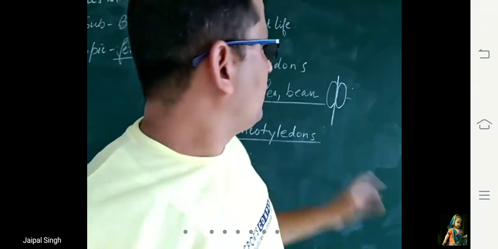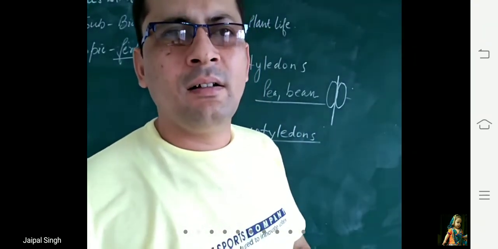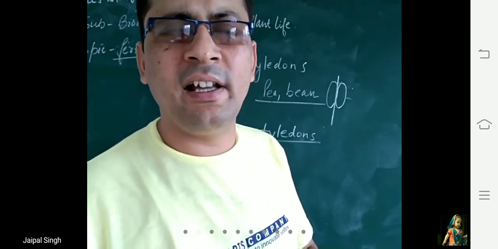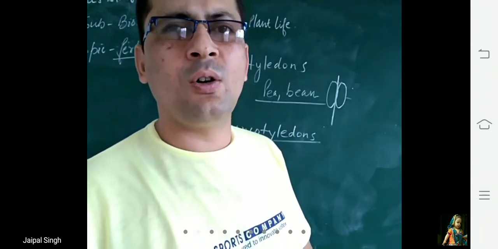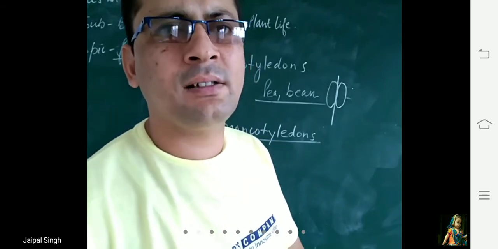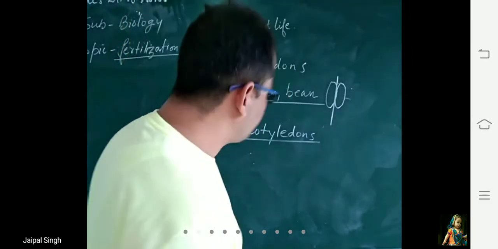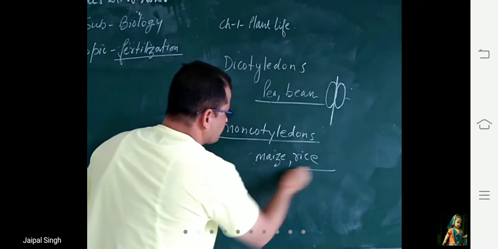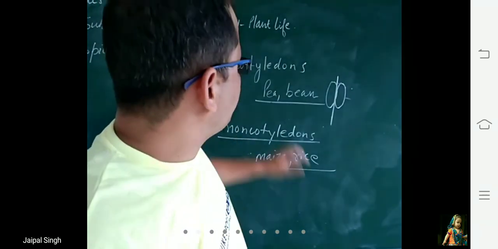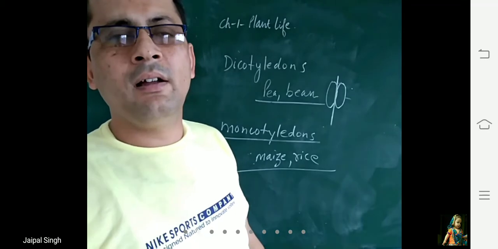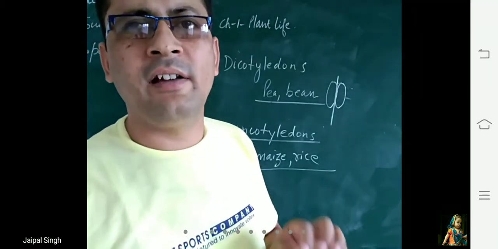So easily you will know that the seed which gets divided into two equal cotyledons is a dicot, and the seed in which the cotyledons do not get divided into two equal halves is known as a monocot seed. Examples of monocot seeds are maize and rice. Clear? So this is the difference between dicotyledons and monocotyledons. Each and every line you have to read carefully.